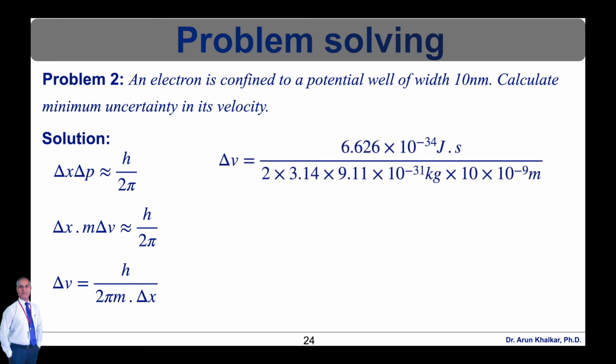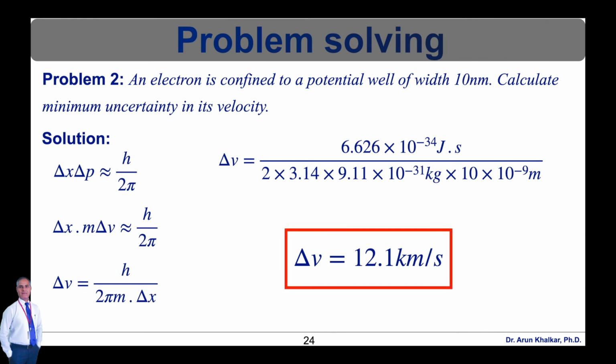After putting the values in this equation, delta v is equal to 6.626 into 10 raised to minus 34 joule second, this is the Planck's constant, divided by 2 into the value of pi 3.14 into the mass of electron 9.11 into 10 raised to minus 31 kilogram into the width of the potential well, that is 10 nanometers, so 10 into 10 raised to minus 9 meter. So after calculating this, we will get the value of uncertainty in velocity, that is delta v is equal to 12.1 kilometer per second. So this is the solution of problem number 2.